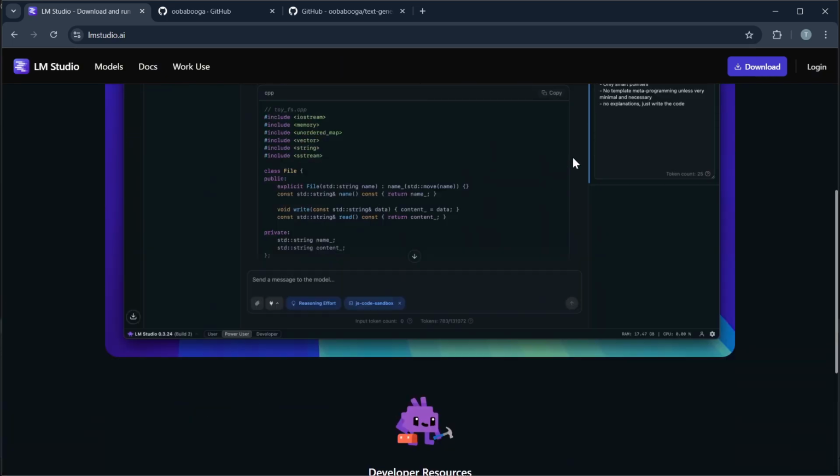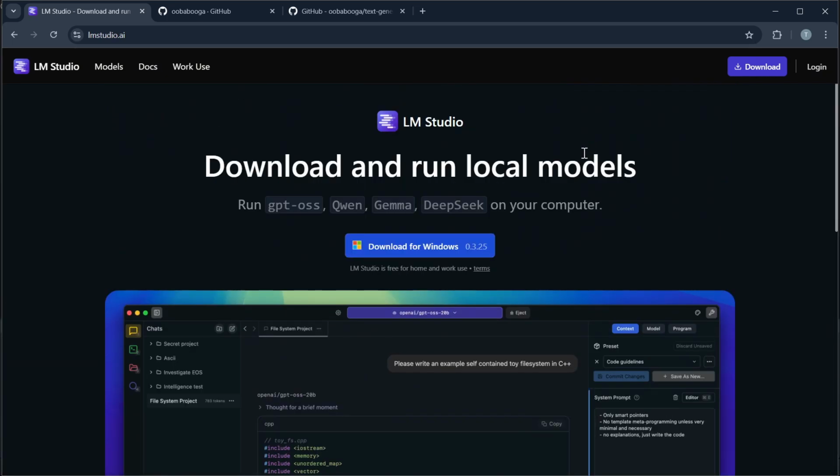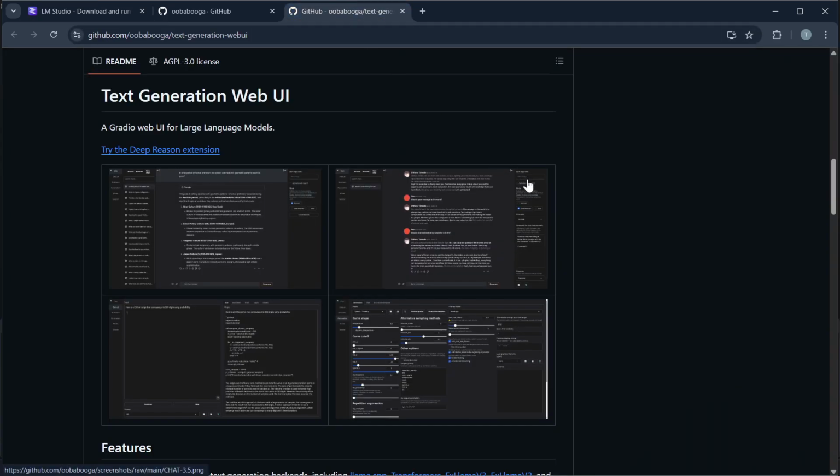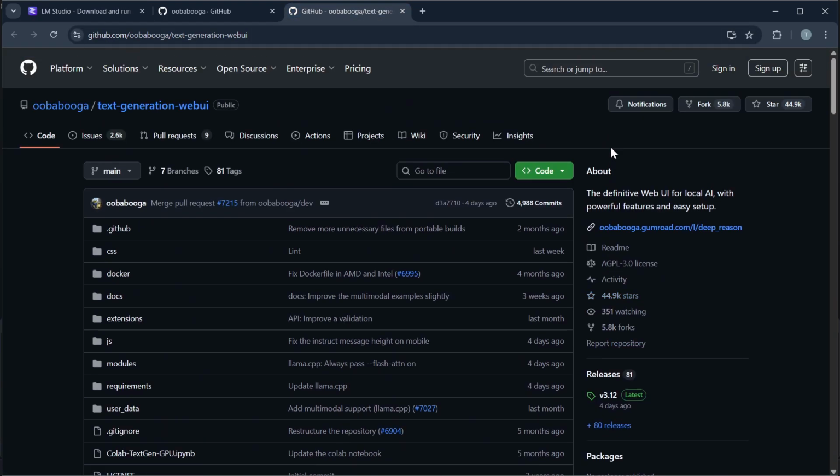So for the final verdict, if you are new to AI, LM Studio is the better starting point for you. But if you are an advanced user that wants maximum customization, Uba Buga is the stronger choice for you.